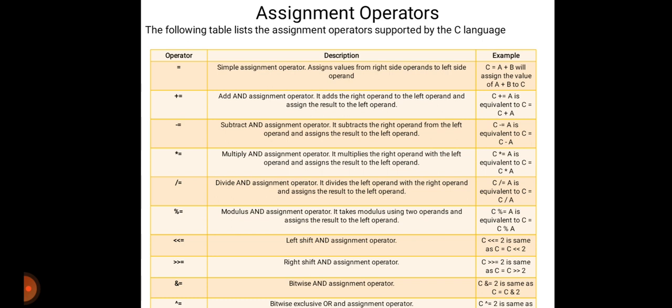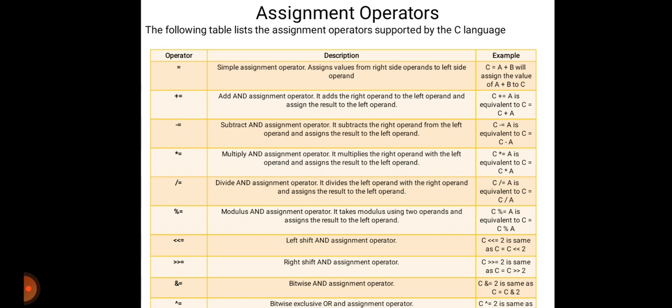It adds the right operand to the left operand and assigns the result to the left operand. That means C plus equals A is equivalent to C is equal to C plus A.